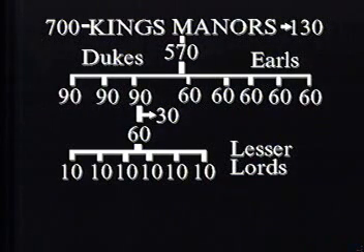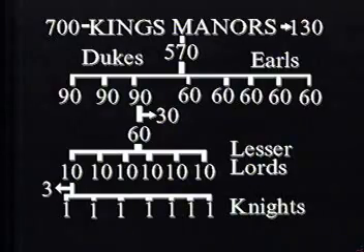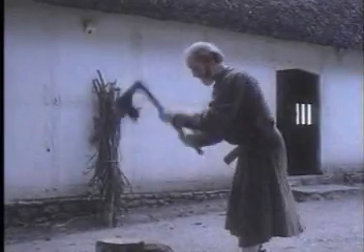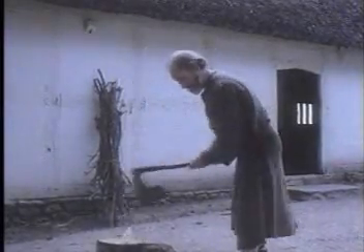To accomplish this, each lesser lord will keep 3 manors for himself and distribute the other 7 manors among 7 individual knights. Thus, in exchange for his occasional military service, each of these 7 knights will receive not only the manor's land and its buildings, but also the 5 or 6 families of landless serfs that will work the fields in exchange for the lord's protection and a share of the crops they raise.